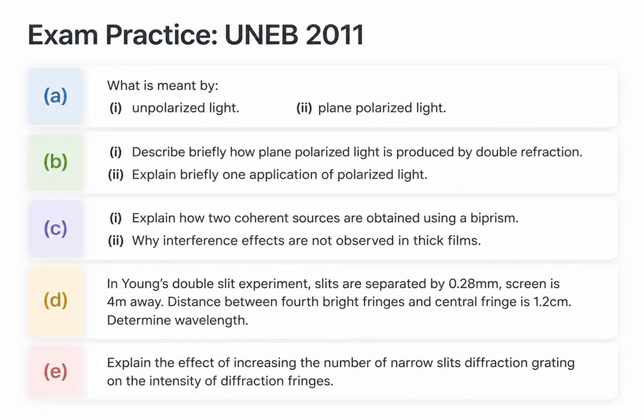their angles. The 2011 exam requires distinguishing between unpolarized and polarized light. It asks how a biprism creates coherent sources and why thick films do not show interference effects. You also have a Young's double slit calculation and a conceptual question on how increasing the number of slits in a grating affects the intensity of the fringes.